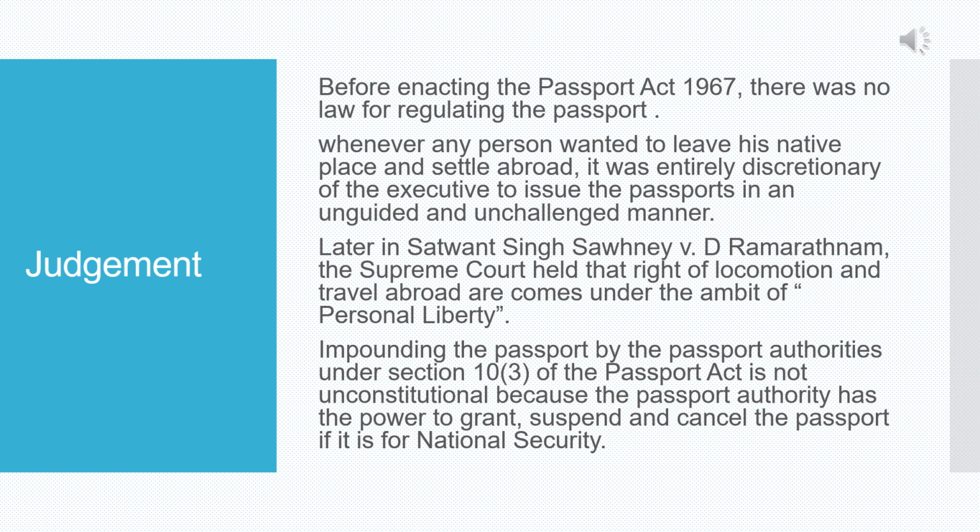And later in Satwant Singh Sawhney's case, the Supreme Court held that the right of locomotion and the right to travel abroad all come under the ambit of Article 21.